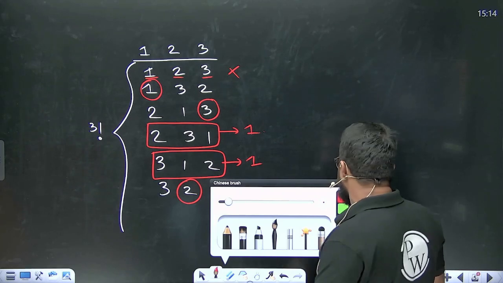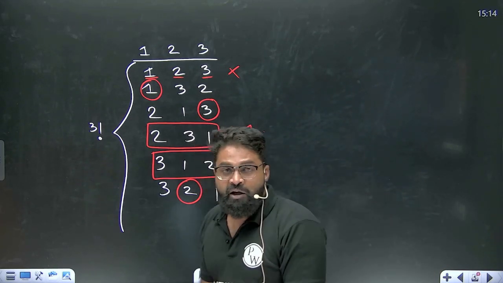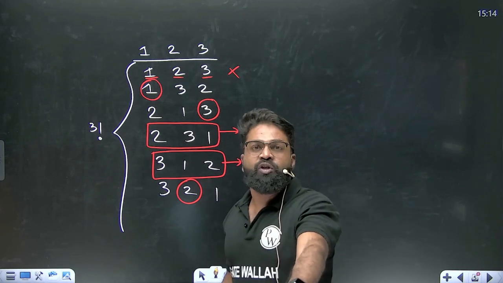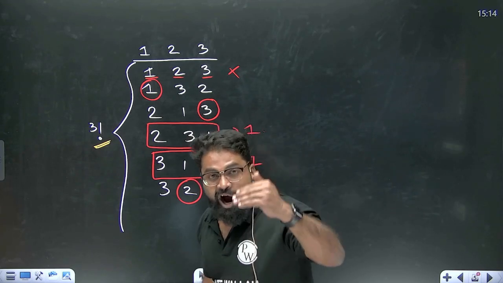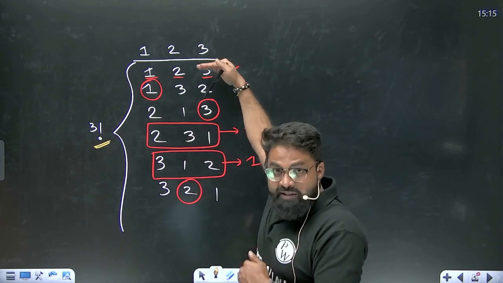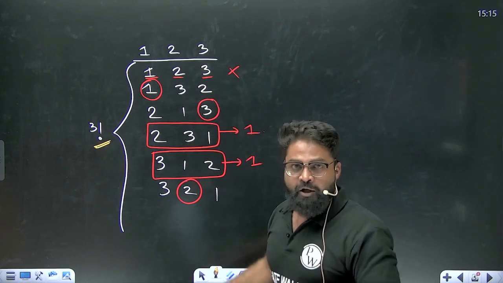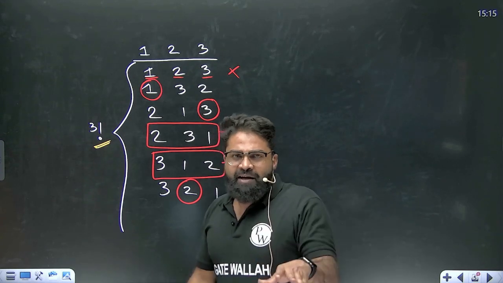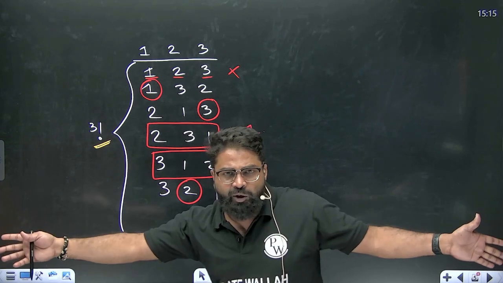So I hope you have got a little bit of an idea about derangement. This is with respect to 3 elements. So with respect to 3 elements, we have to write down all the 3 factorial possibilities, and out of that, manually I am going and counting. Is it at the right place? This is at the right place. This is at the right place. This is at the right place. So it will take a lot of time. Right now it is 3 elements, so we can write 3 factorial and easily find out all the things.